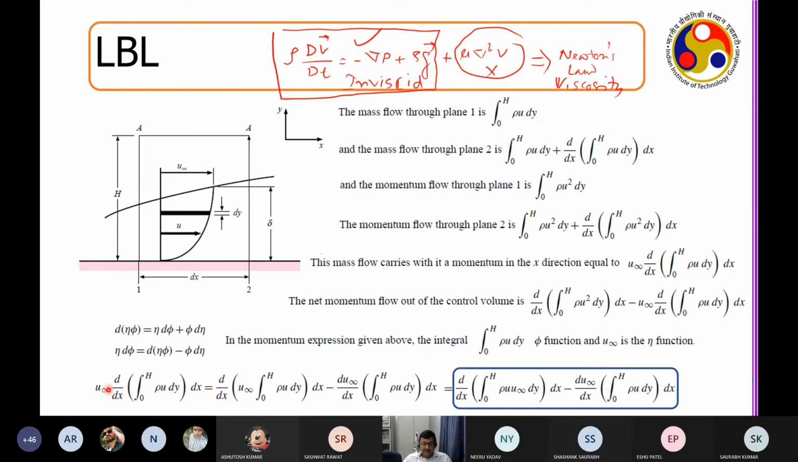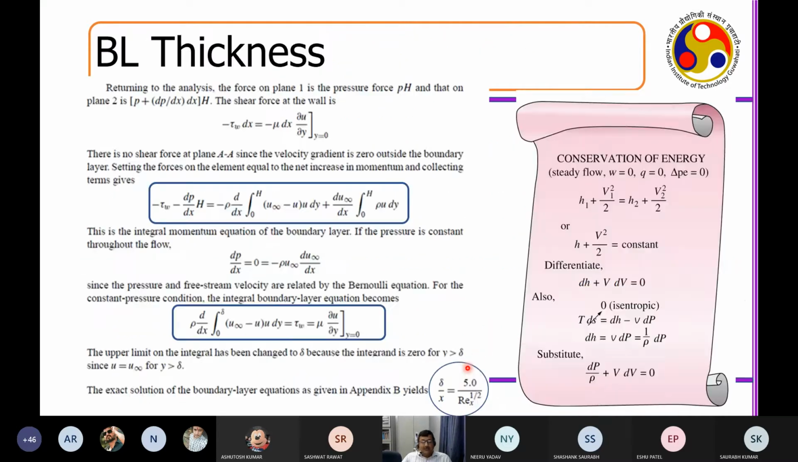This is equal to u infinity d dx of the integral from 0 to h of rho u dy. We write as d dx of the integral from 0 to h of rho u infinity dy, minus du infinity dx times the integral from 0 to h of rho u dy. I'm just rearranging using this particular formula. And this is where the definition of the boundary layer will come. You will see later as I go to the next slide.